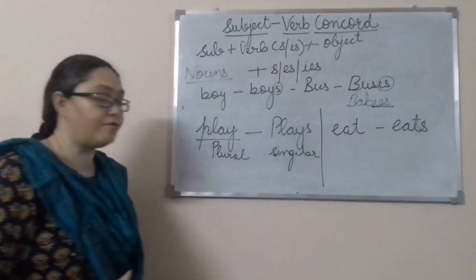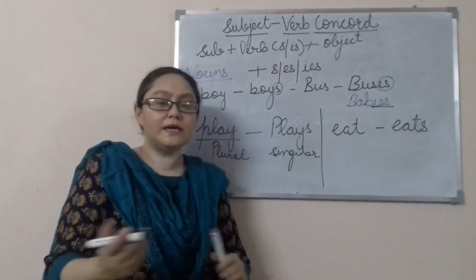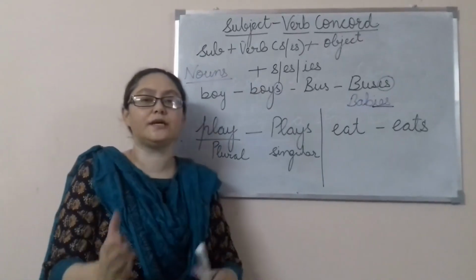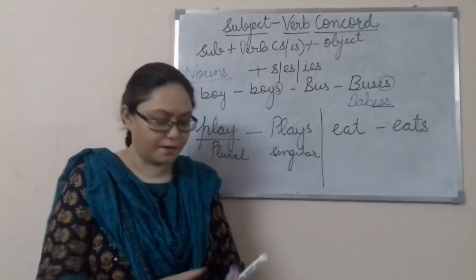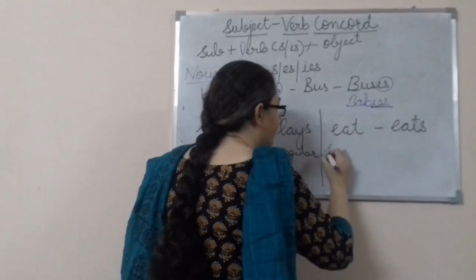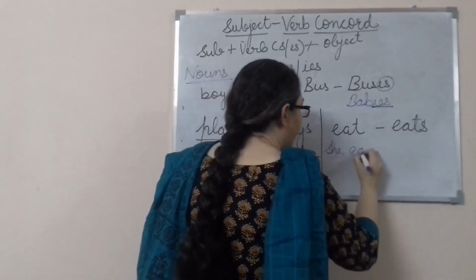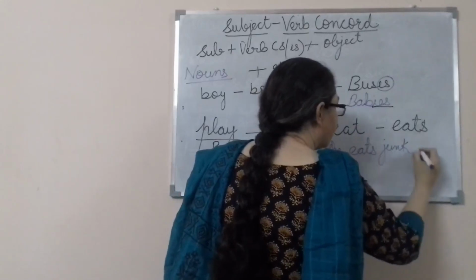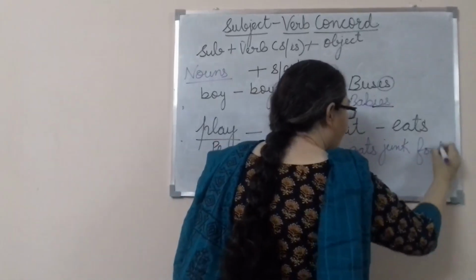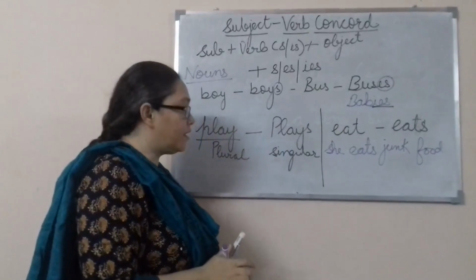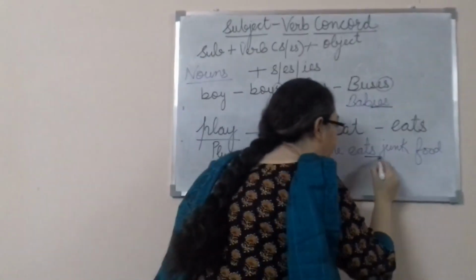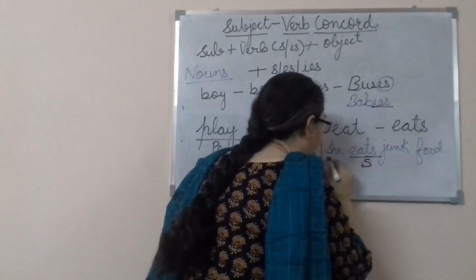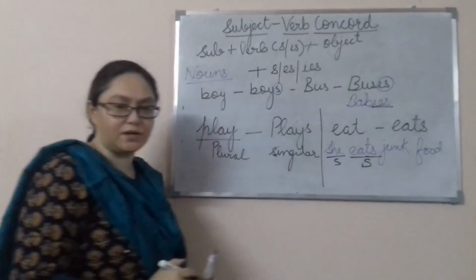Alright, here also, for example, she eats fast food. Or she eats junk food. So she eats junk food. Alright, so here when we are adding s, this is your singular, this is also your singular.